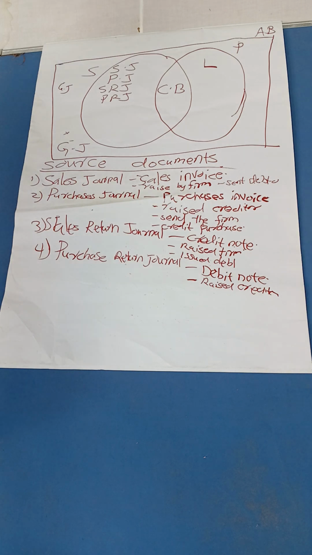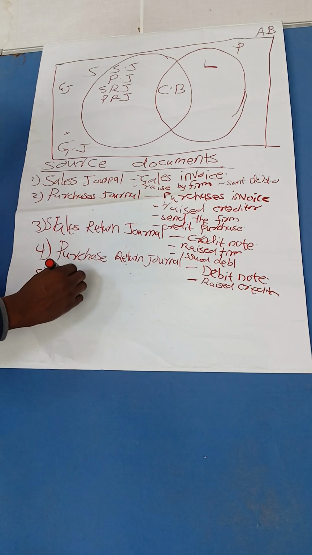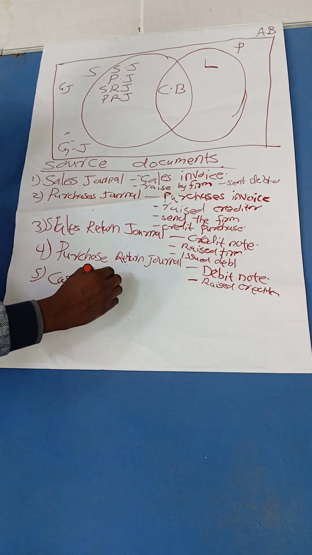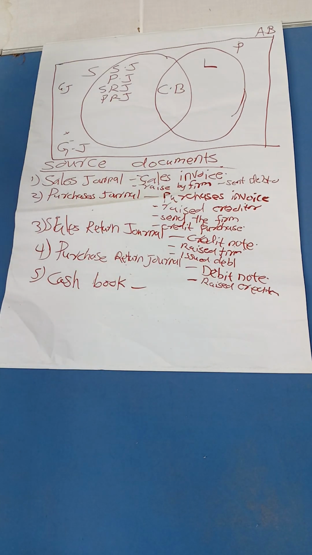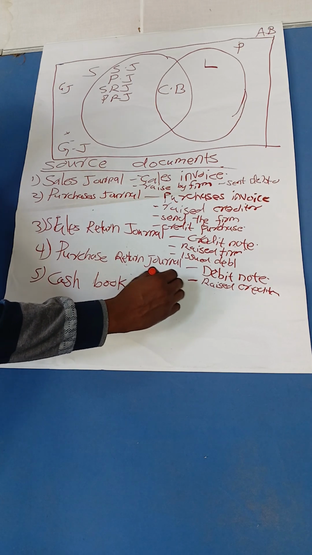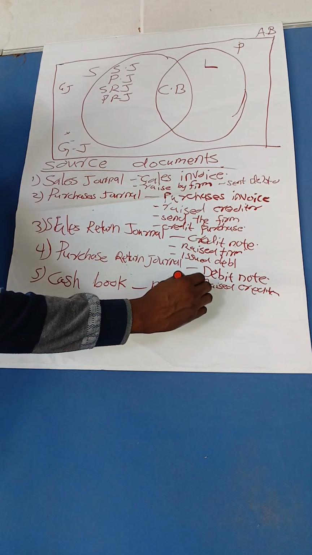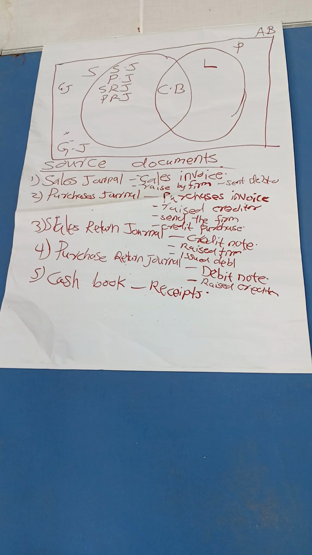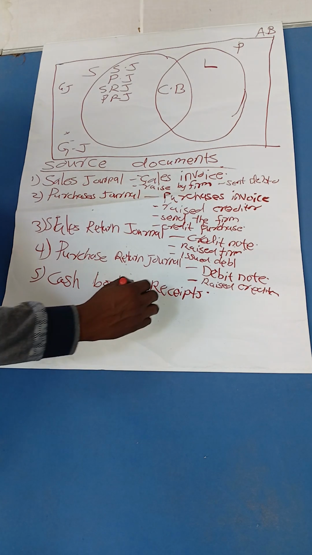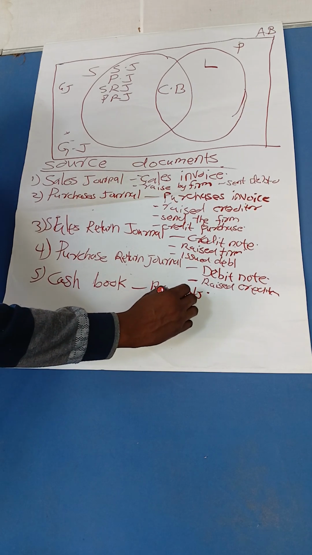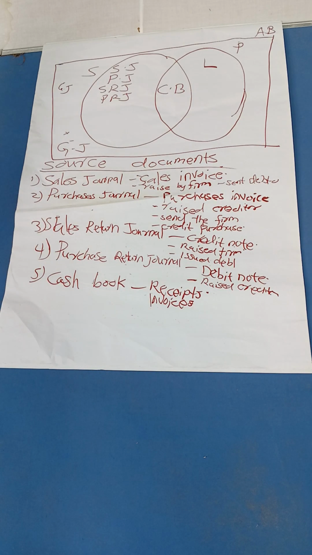Next, we have another book, the cash book. The cash book actually has so many source documents, but one in common is receipts. When you buy goods and you pay on the spot, you are issued with a receipt. And then we also have some invoices. Yes, invoices also are among the source documents that we get information from.